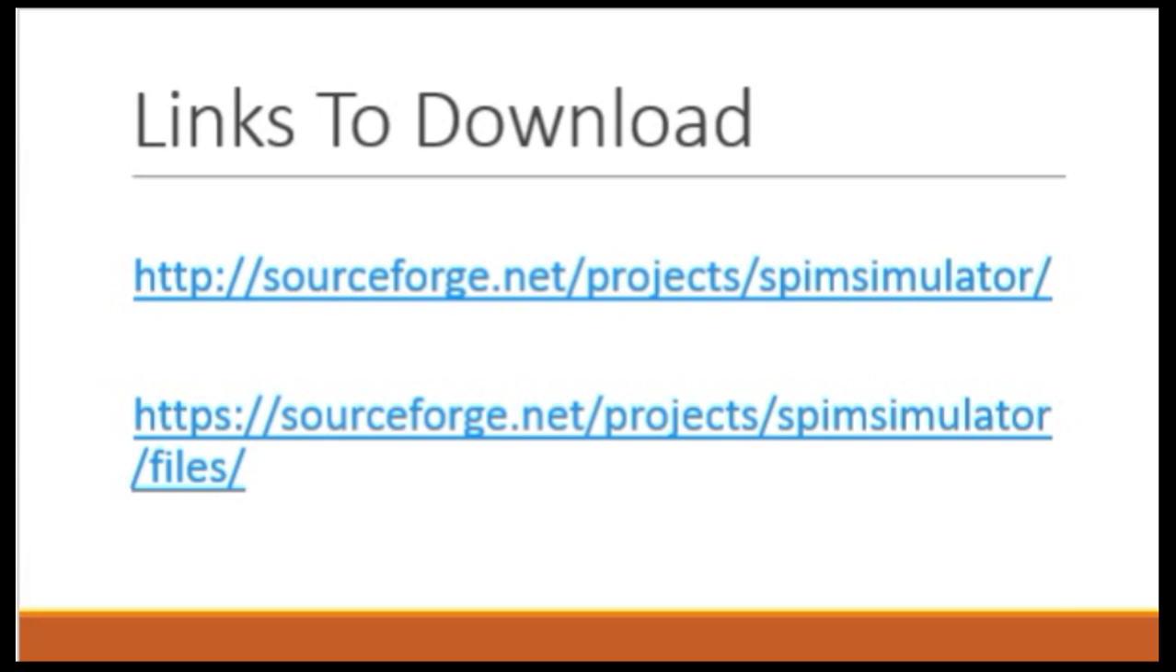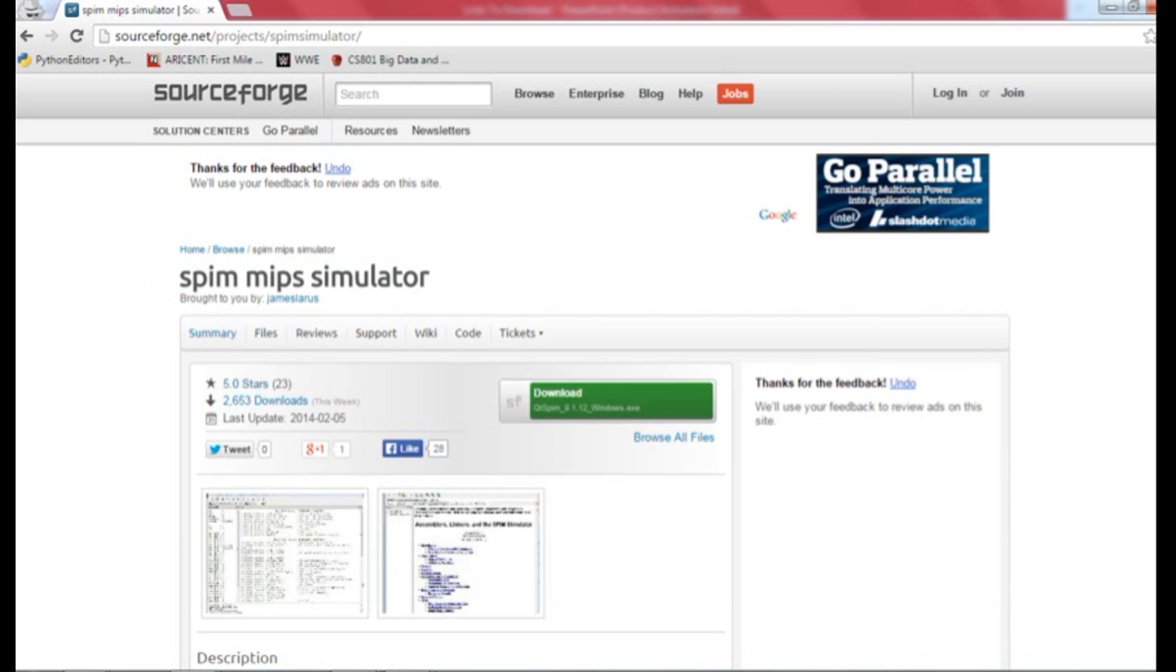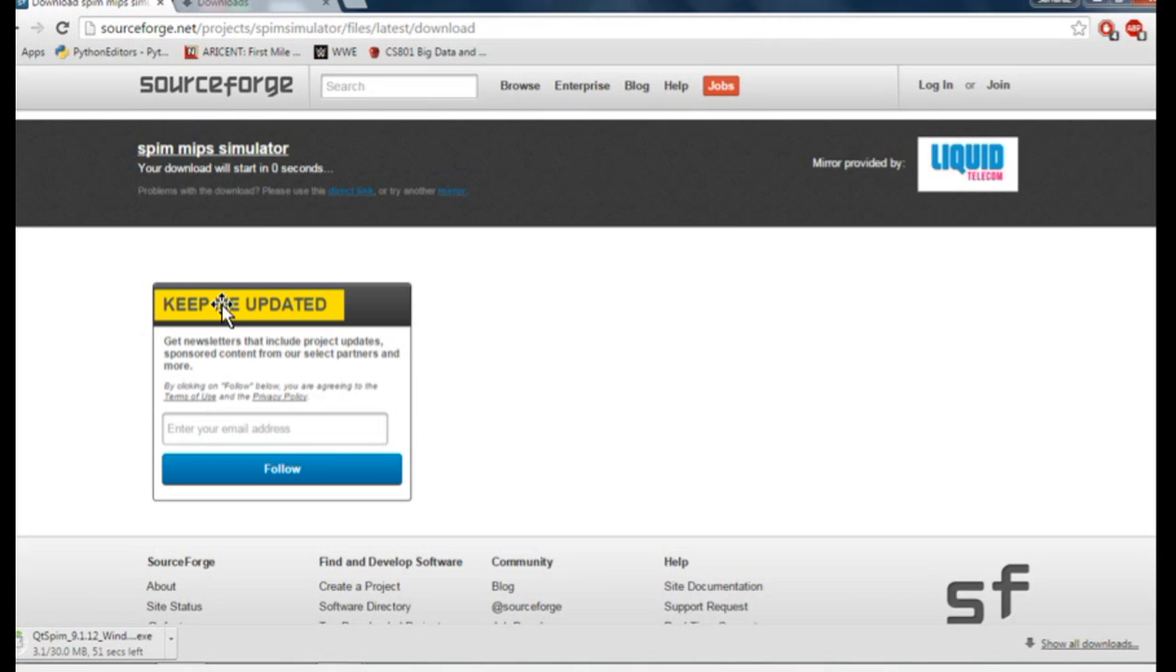Compiled, immediately installable versions of QtSpim are available for Microsoft Windows, Mac OS and Linux, and can be downloaded from the given links. These are the links for the download purpose. When you click on any of these links, you will be directed to another page, which looks like this. When you click on the download button, which contains the newest version of QtSpim, the download begins. It takes some time to download, and the speed depends upon the internet.